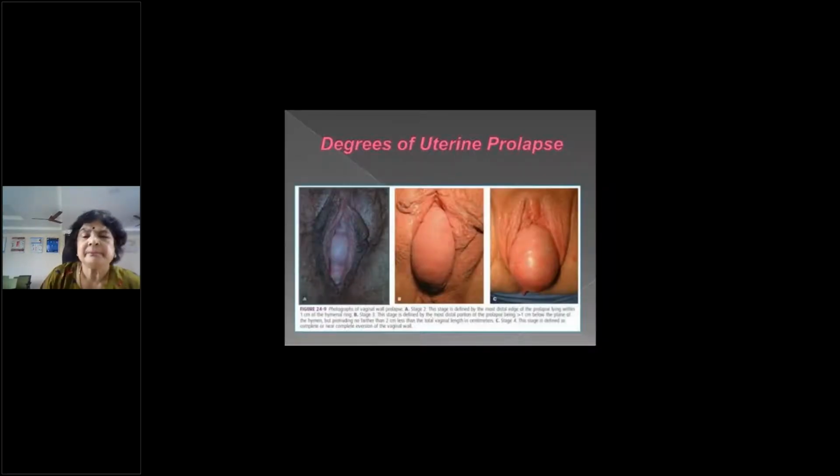So these are the prolapse photographs. You can see this is almost only a cystocele. Looks like only a cystocele, which is just at the level of the introitus. That is the second degree prolapse. This is outside. Okay, this is the third degree prolapse, and this is also outside. Okay? Third degree prolapse.